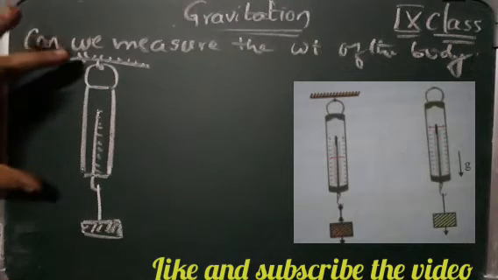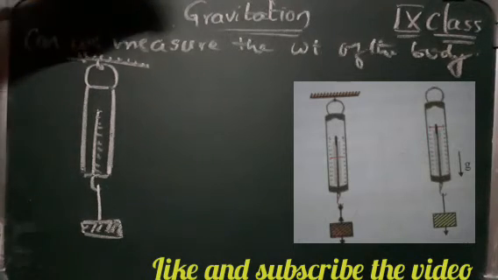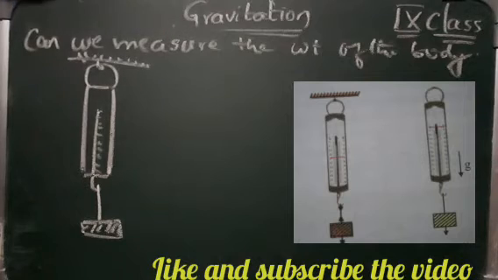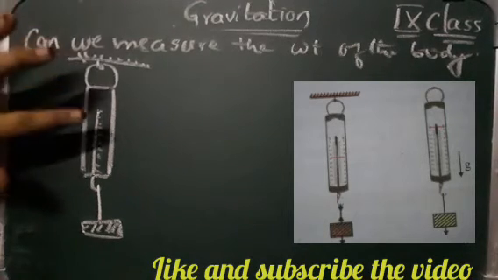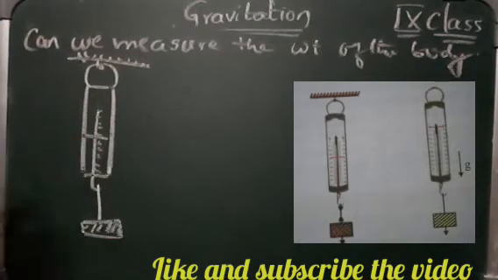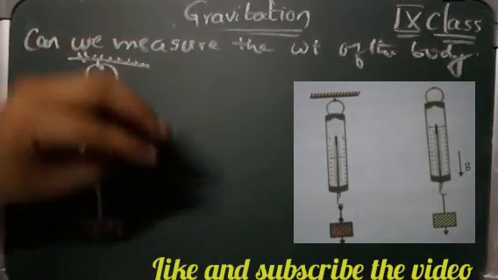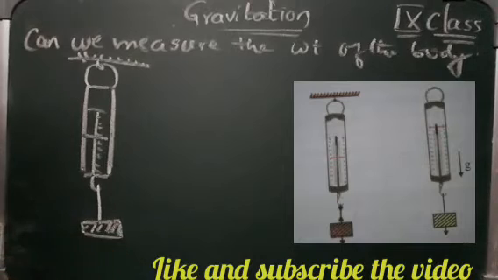Similarly, we take the spring balance with the load and throw it from some height. What do we observe? The spring balance, which was first showing some weight, now shows 0. When it is in the air, that is, when it is falling freely, it is showing 0 value.